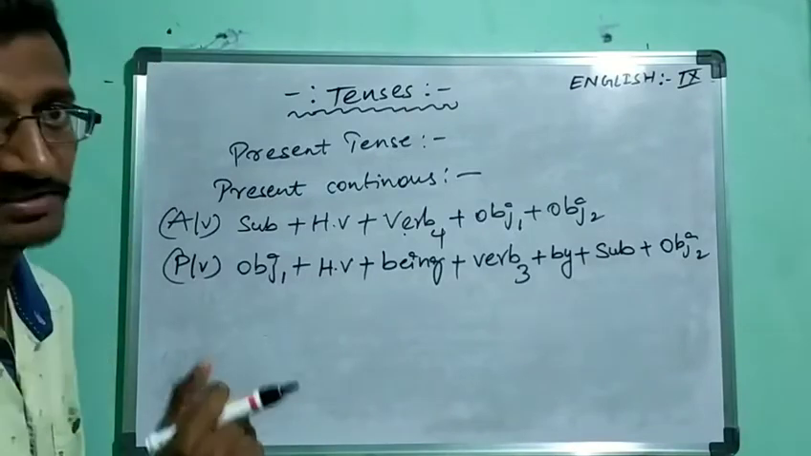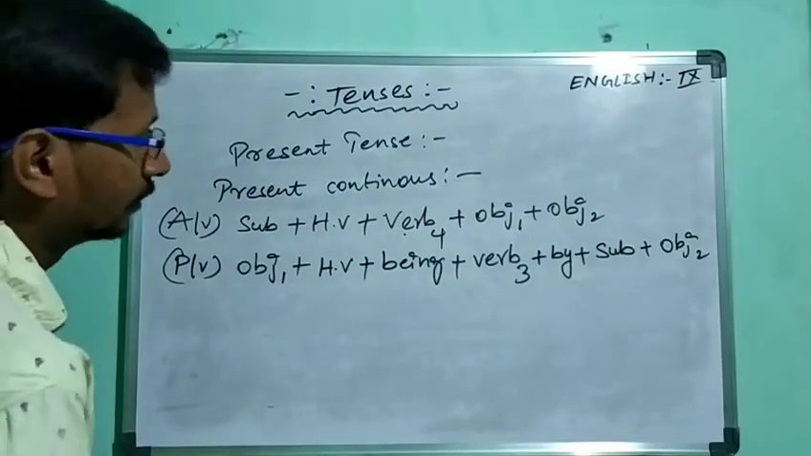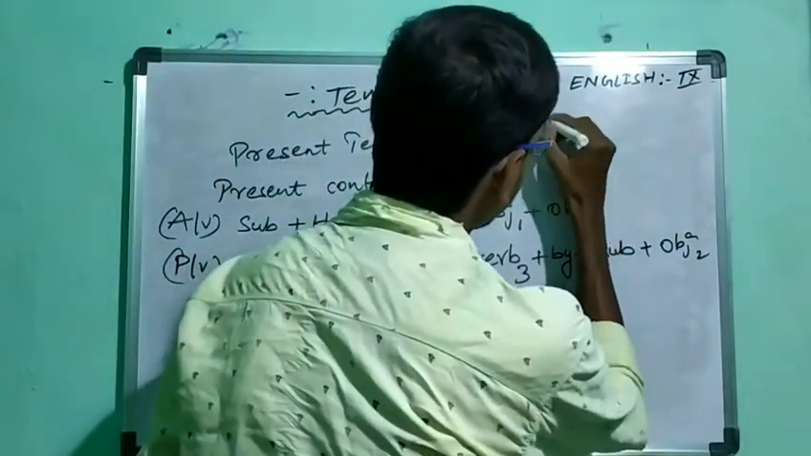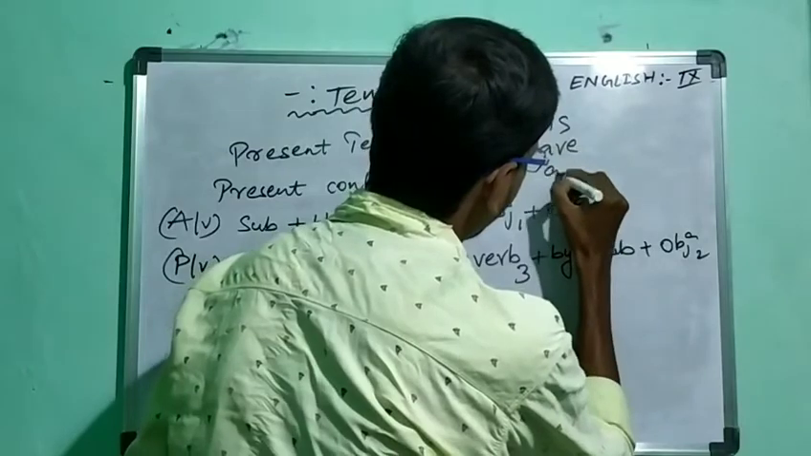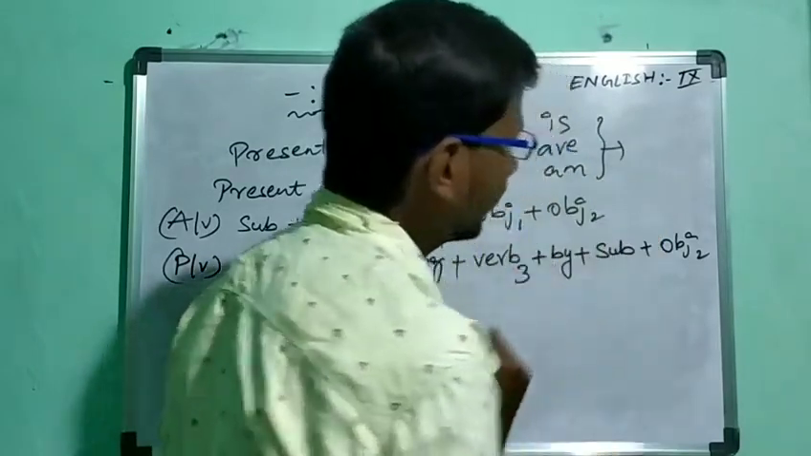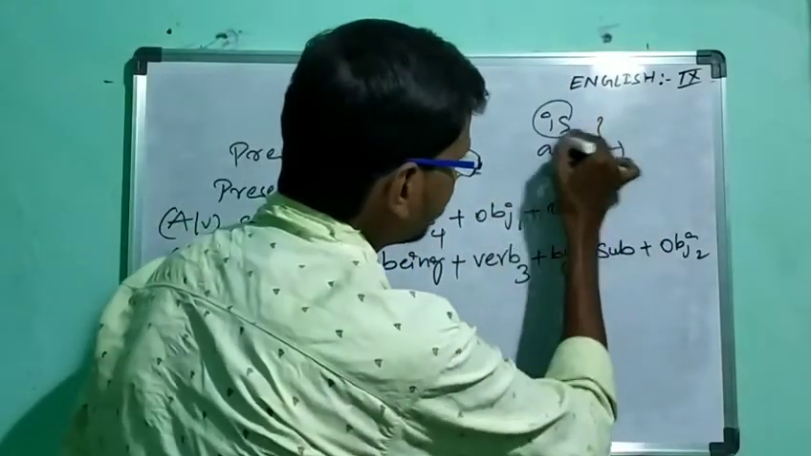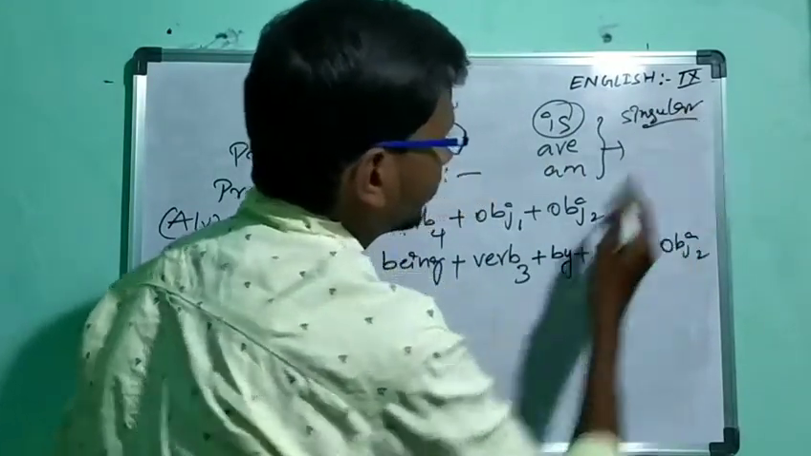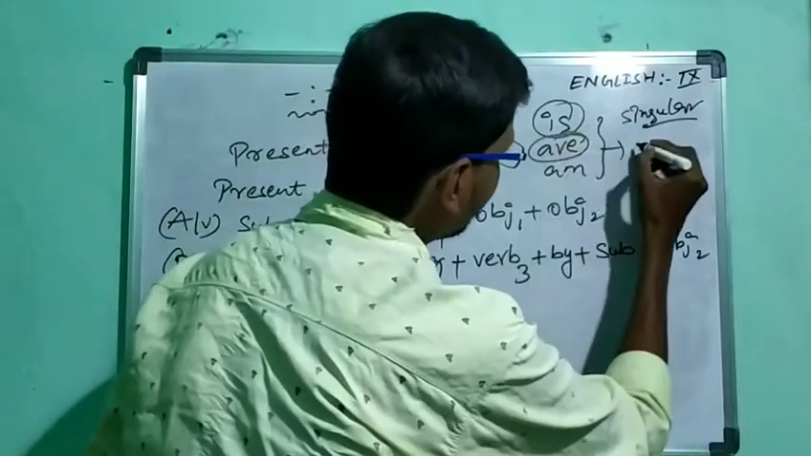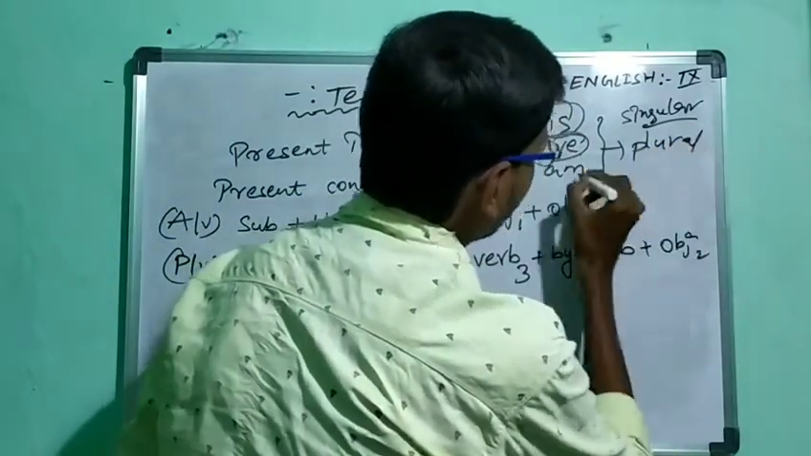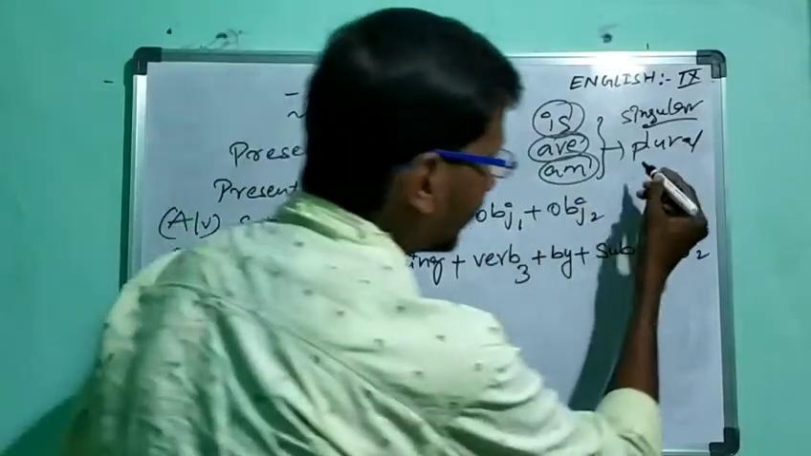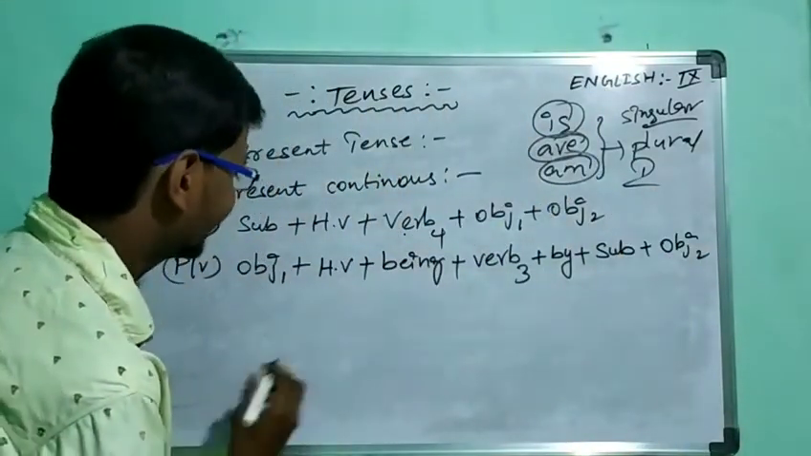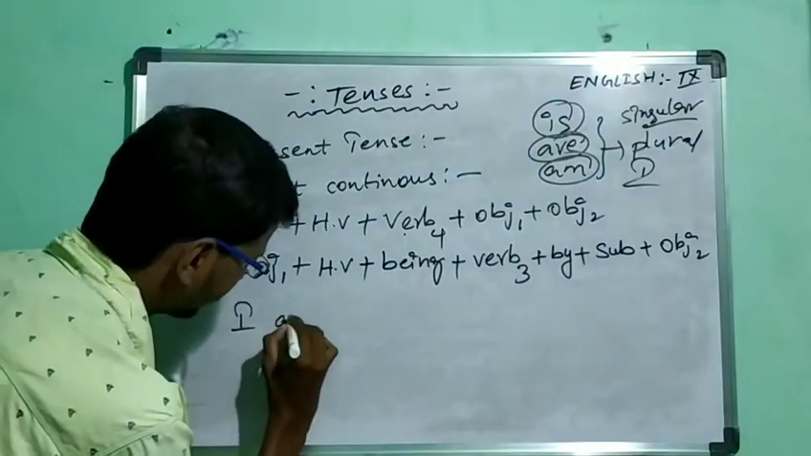So let us know with an example. Before that, what are the helping verbs we are having? Is or am. Is will be used for singular, and the next, are, will be for plural. Am will be used for I only. An example for present continuous, that is I am.